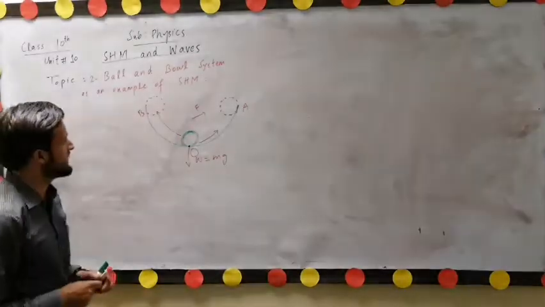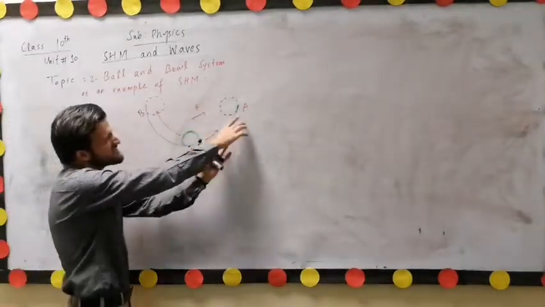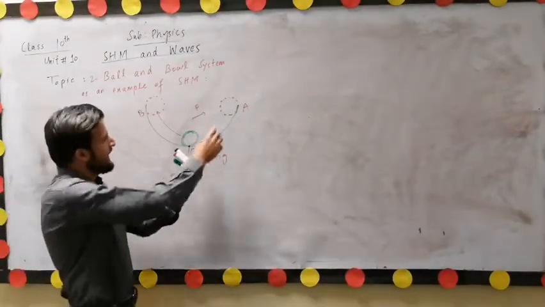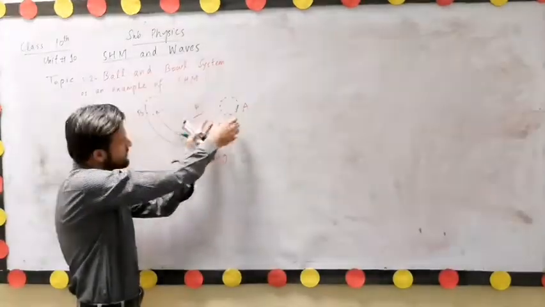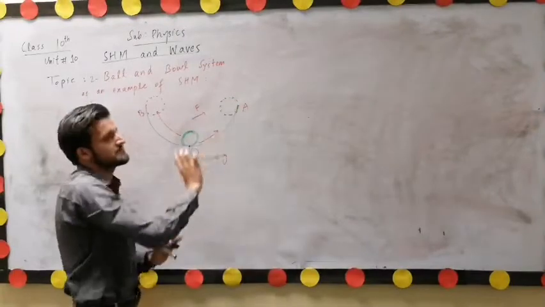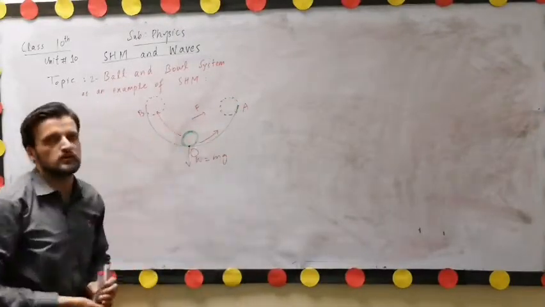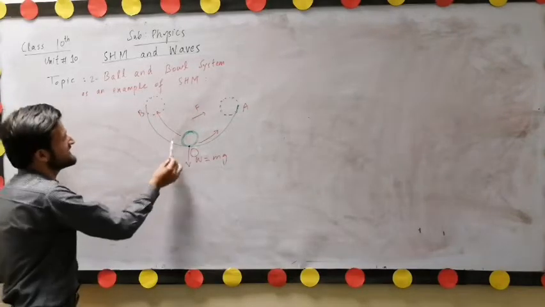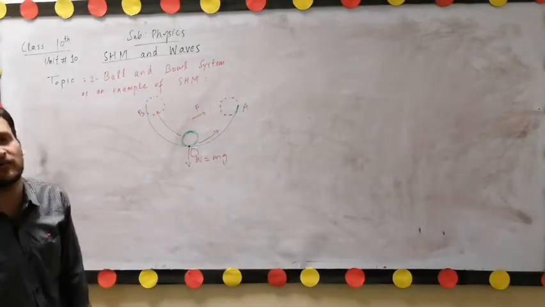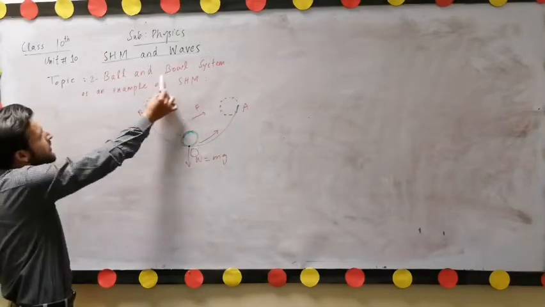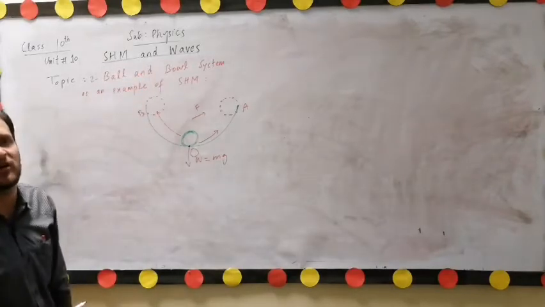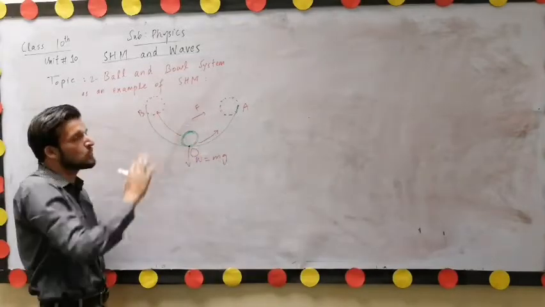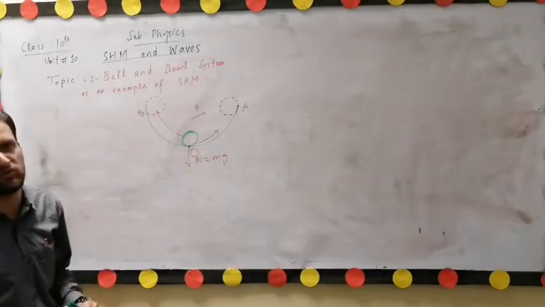We can see that when the ball reaches point A, a restoring force is stored in the ball due to its weight, and it doesn't stop but starts executing simple harmonic motion about point O. So we consider this an example of simple harmonic motion, and we can say that the ball and bowl system is also an example of simple harmonic motion.